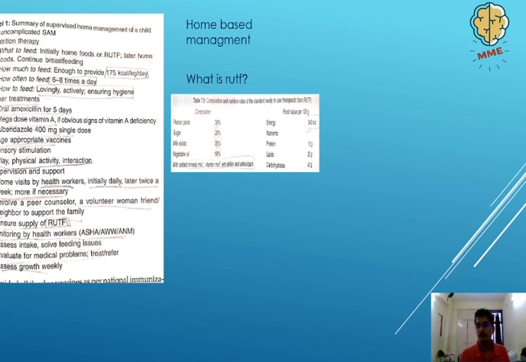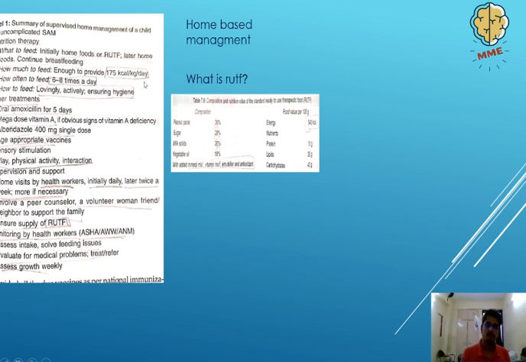But you do have to advise them to be careful about a few things. As I said, these patients are extremely immunodeficient. So you have to make sure that the surrounding area is completely hygienic. You have to make sure you wash your hands regularly because they may even get infected from normal pathogens, which are opportunistic infections, as you call them.